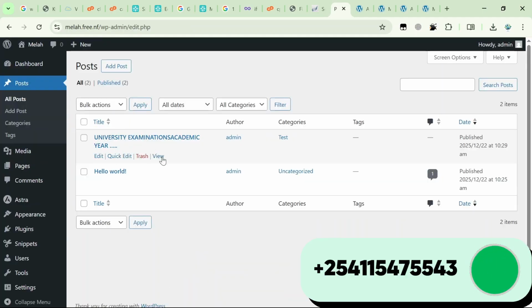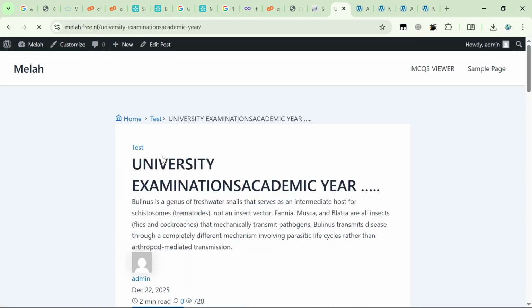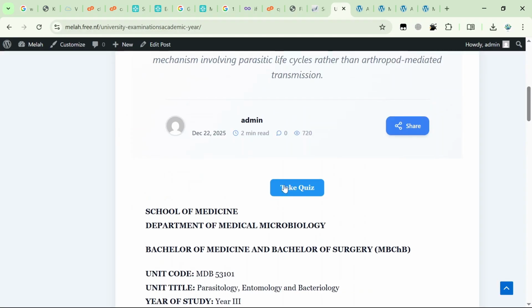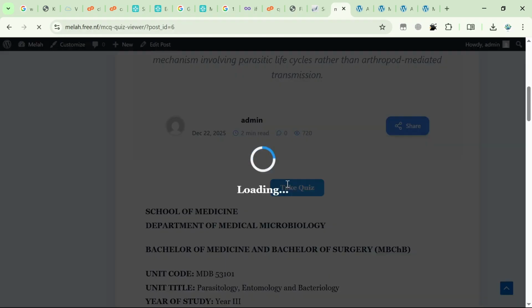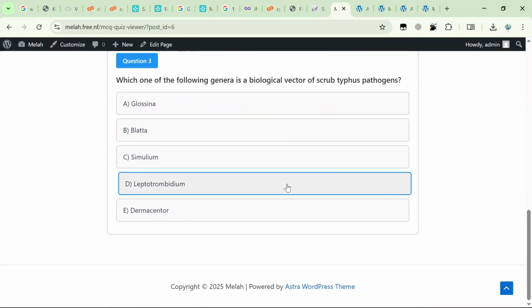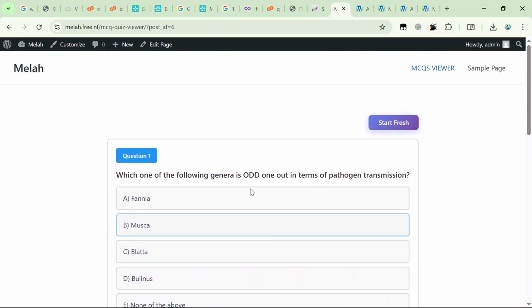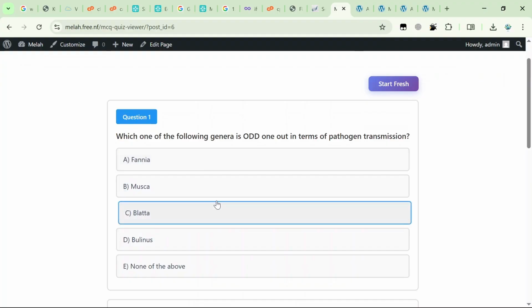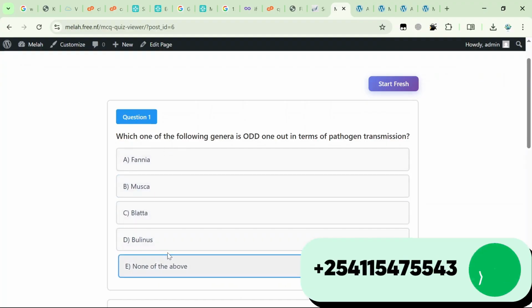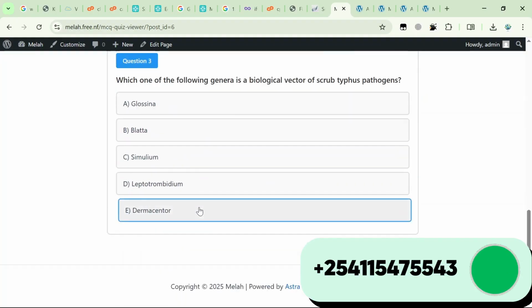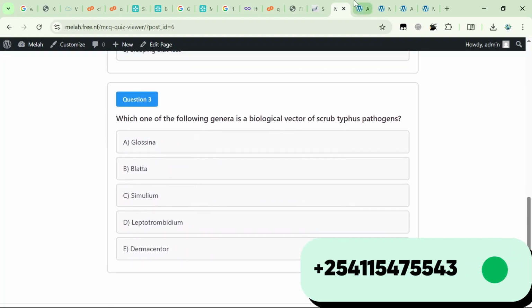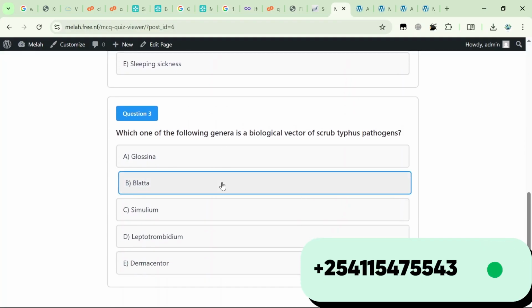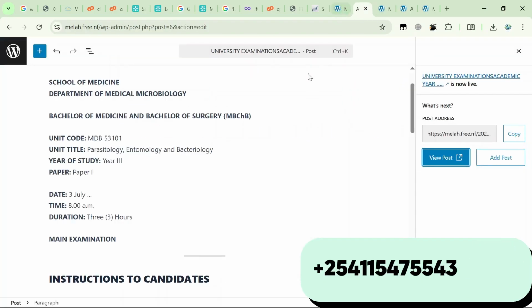Then we look for this post that we actually published, and now we'll try to take quiz to see whether it will load perfectly. There you go. So these are the questions that we placed for this particular question, and you realize that once you have that Astra child theme, everything is in place and you can actually choose. It's actually very simple, and if we add more than 10 questions on this particular thing, let's just try it out.